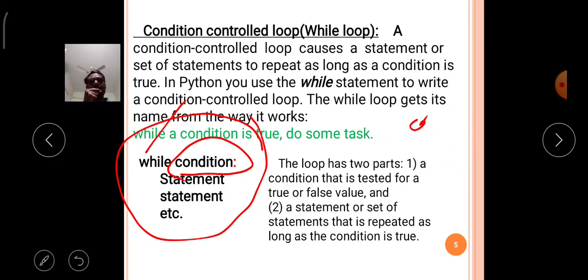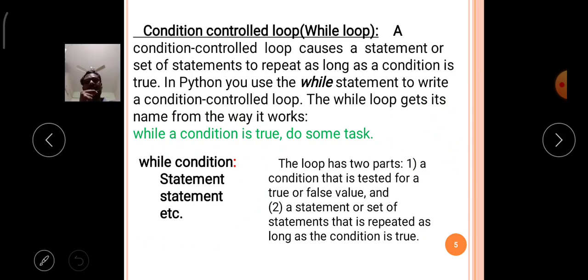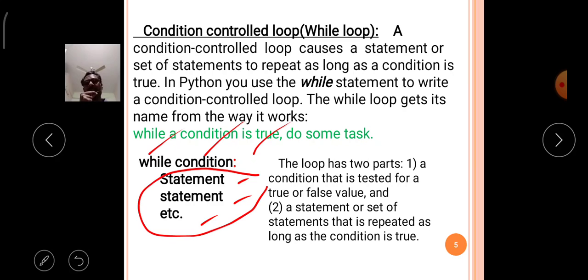Now observe the syntax again carefully. Here I am writing while, then mentioning the condition, then a colon. Then statement 1, statement 2, and so on up to statement n. That means the group of n statements are dependent on the while loop. Like that the while syntax will appear in programming. Here the while loop has two parts.